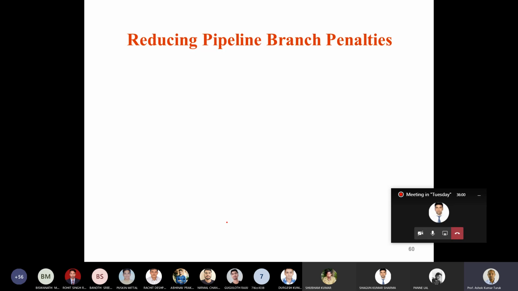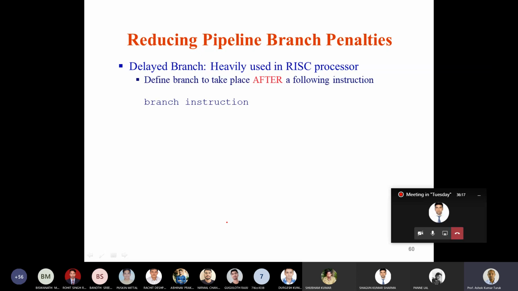Now let's look at another scheme, which is heavily used in RISC processors, called the delayed branch technique. What happens in a delayed branch technique? You define a branch to take place after a following instruction. So this is my branch instruction, and I do not know whether the branch is going to take place or not.